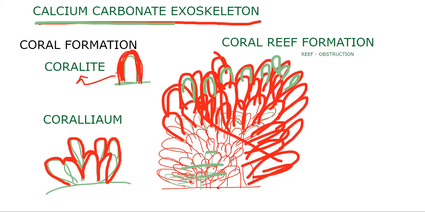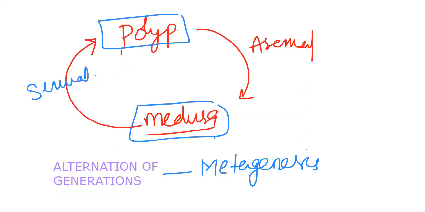When we say phylum Cnidaria, these three things need to be remembered. These are very, very important. Okay, so I'm going to stop here, as we are not moving forward with phylum Cnidaria. As I said, we learn in two parts.